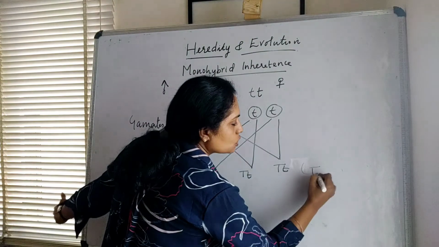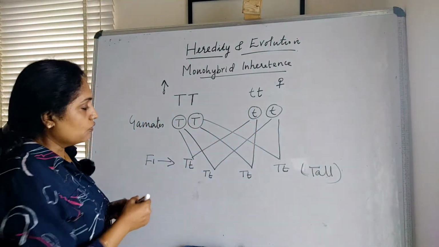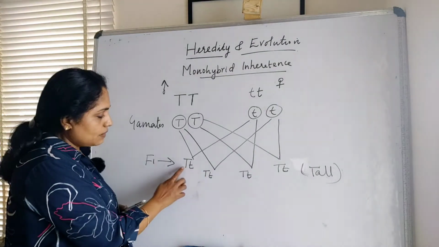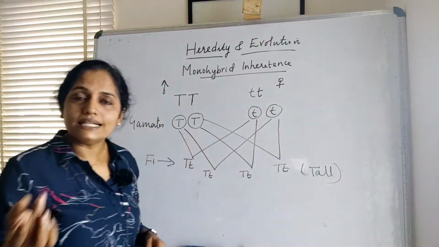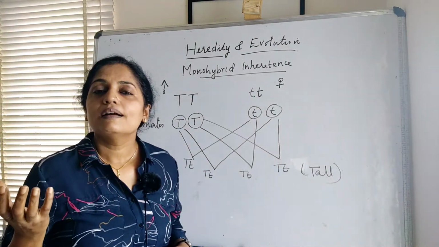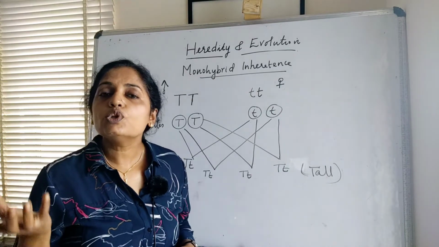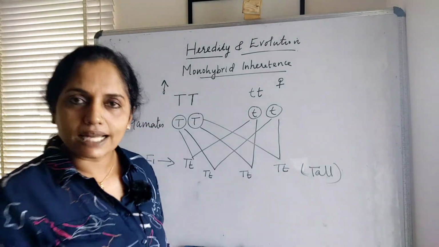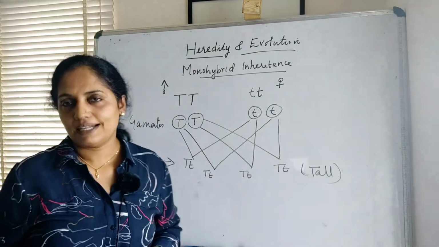All plants are tall. Why are all tall? You can see that there is one dominant allele present in each case. When one dominant allele is present, there is a chance of that dominant character being shown in that generation. So all the plants are tall in the F1 generation.